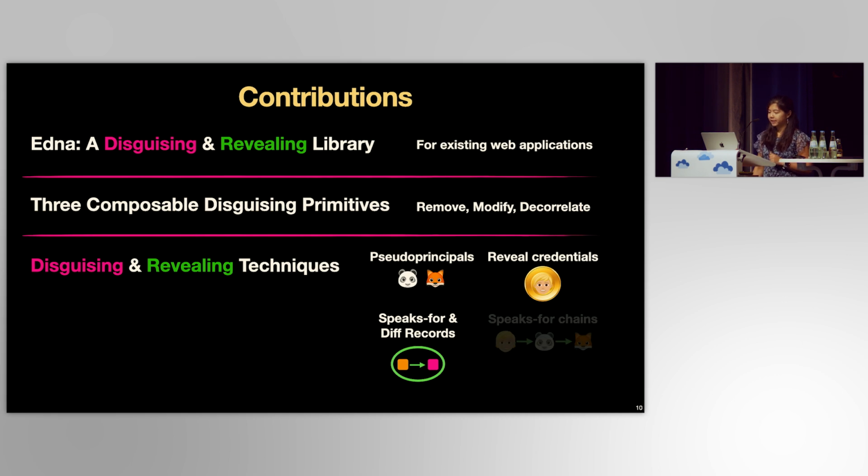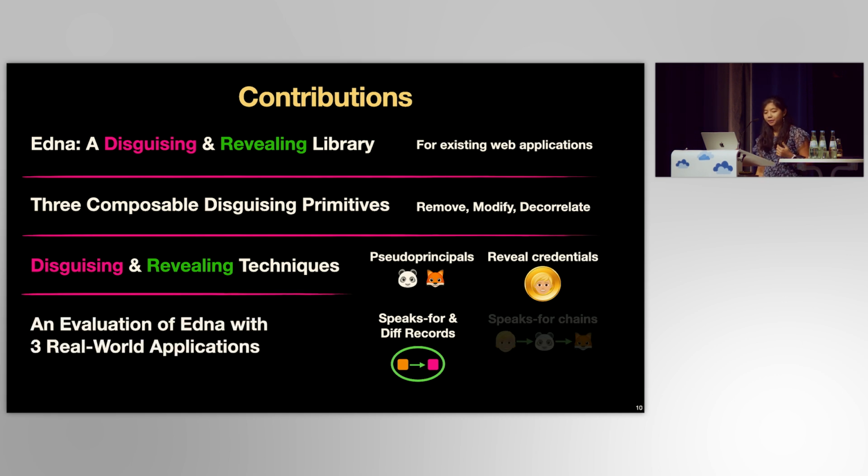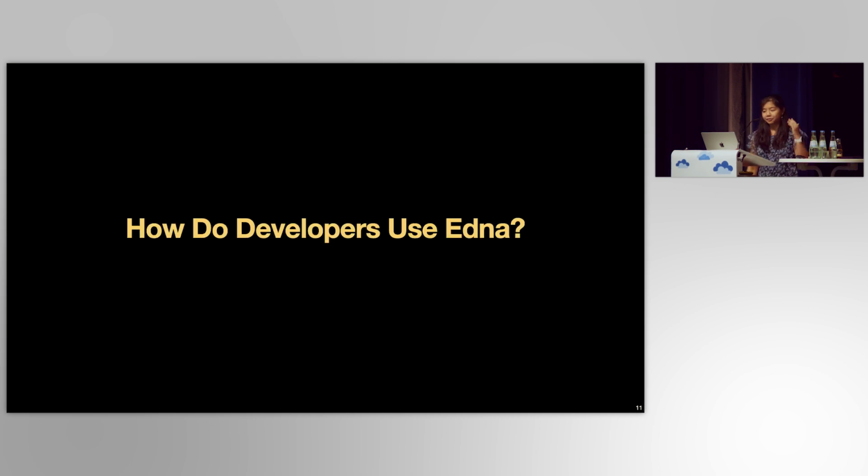And we'll talk about the first 3 today. Finally, we'll present an evaluation of Edna with 3 real-world applications. So let's dive first into how developers use Edna.